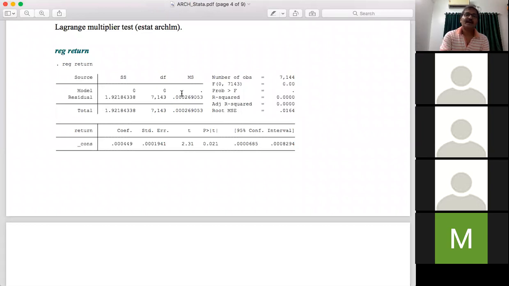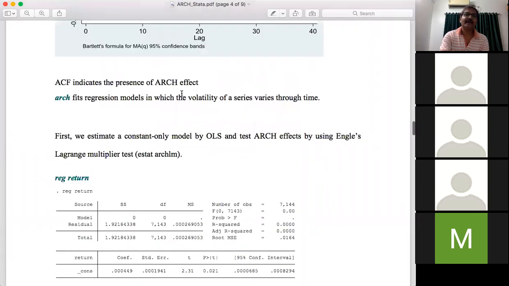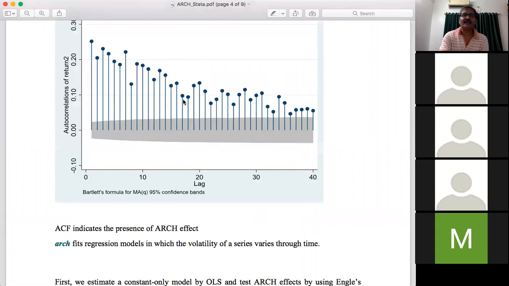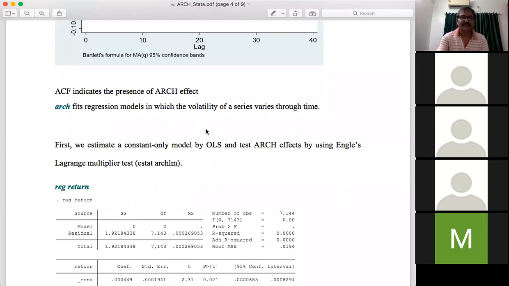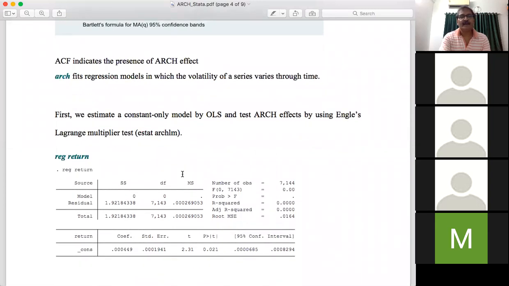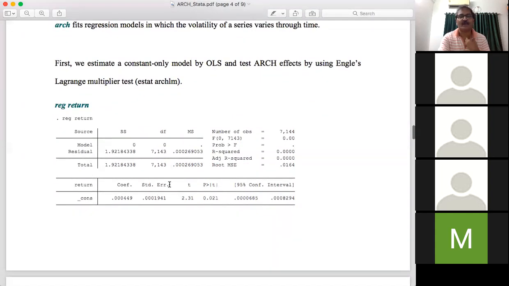We have some guess by looking at the behavior of the autocorrelation function and the time plot of the series. But till now, we have not carried out any formal test for the presence of an ARCH or GARCH kind of effect. So after estimating this regression model on the assumption that the variance is constant, let us look at whether there is any ARCH or GARCH effect in this model, that is, whether the constant variance assumption is valid or not.